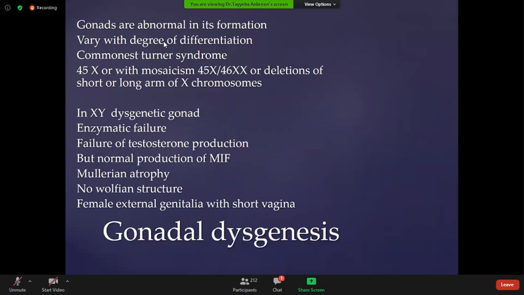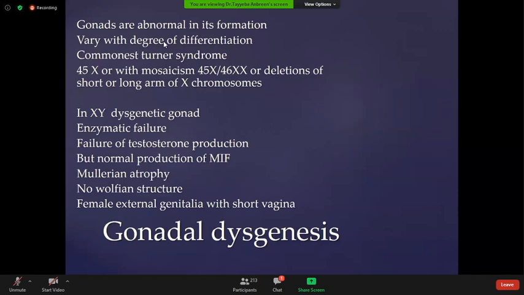Gonadal dysgenesis is the maldevelopment or abnormal formation of the gonads. It varies with the degree of differentiation of the gonads. Commonest is Turner syndrome. Turner syndrome has a single X chromosome. Sometimes it presents with mosaicism, in which the cell line is 45X and 46XX, or deletions of the short or long arms of the X chromosomes.